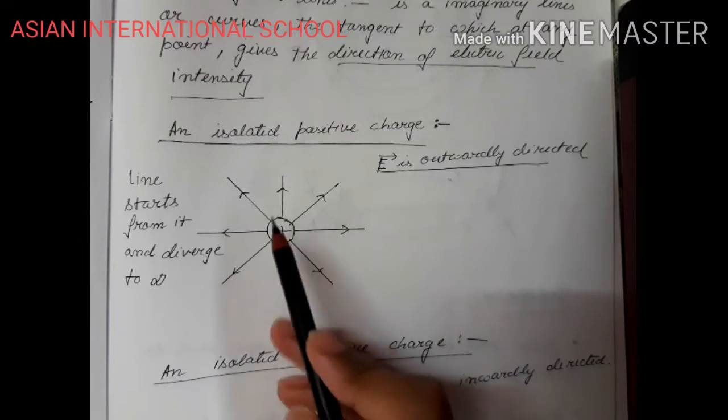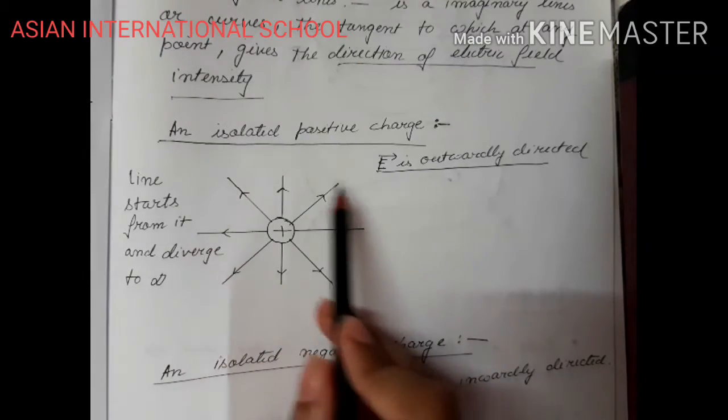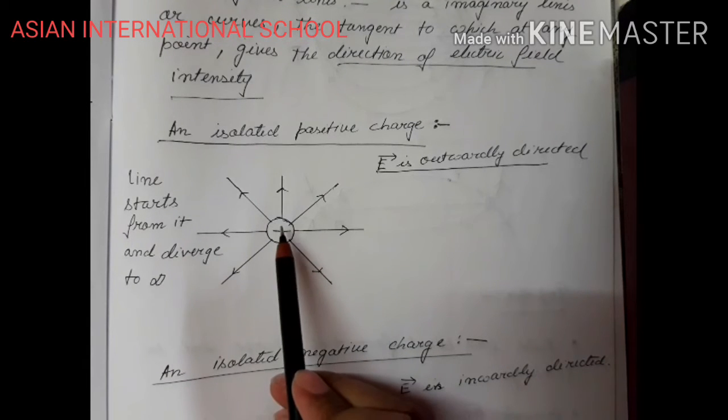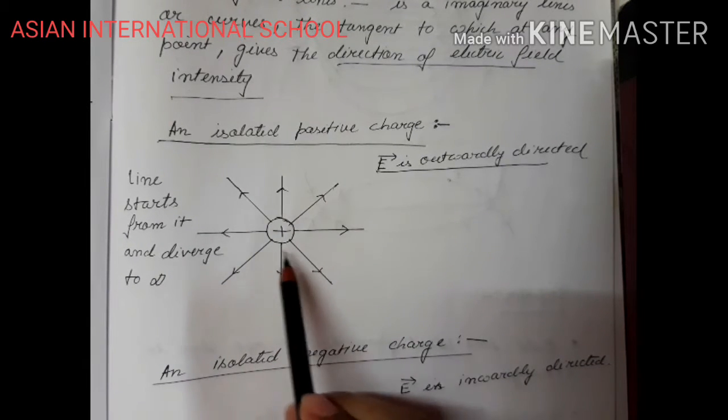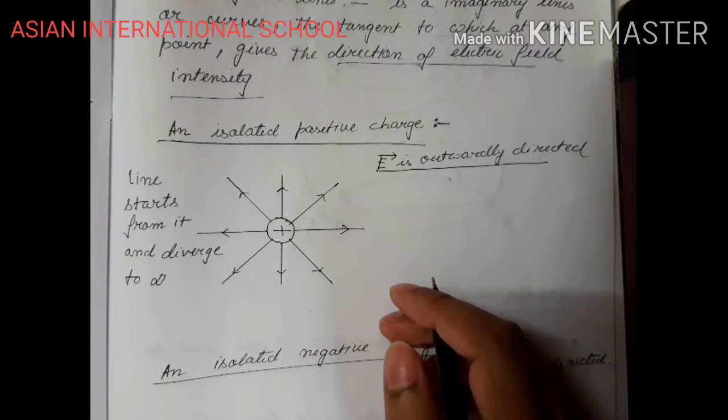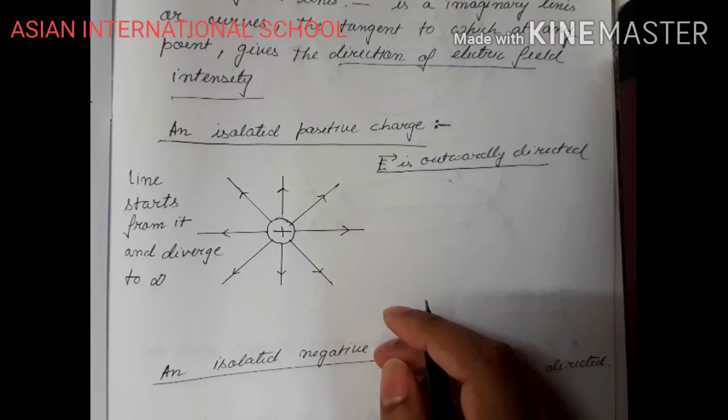The line keeps on diverging and hence it creates a circular space surrounding the charge. So why are the electric field lines directed outward? To test electric field, we always need a unit positive test charge.